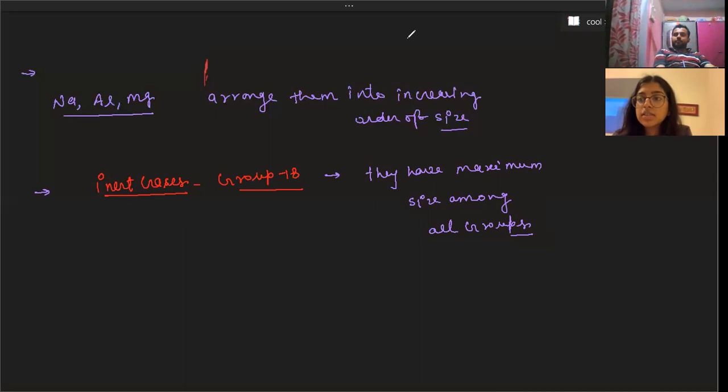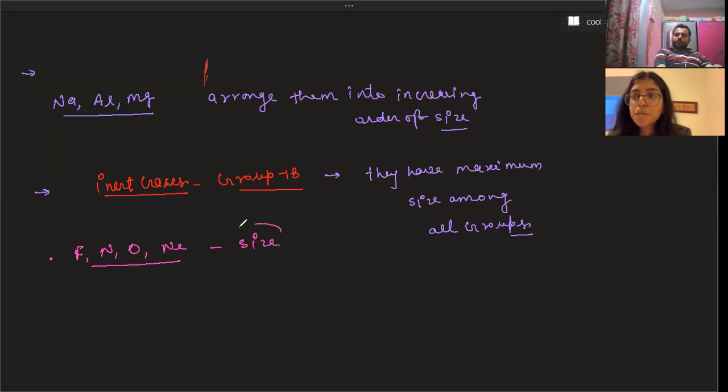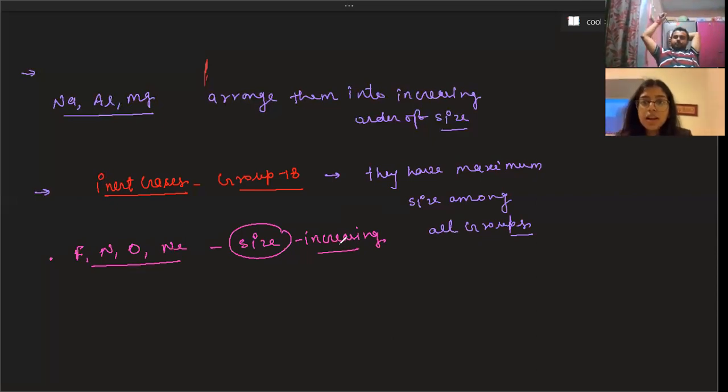Okay. So we have one question: fluorine, nitrogen, oxygen, and neon. You have to arrange in increasing order of size. Fluorine is 9, so 2, 7.